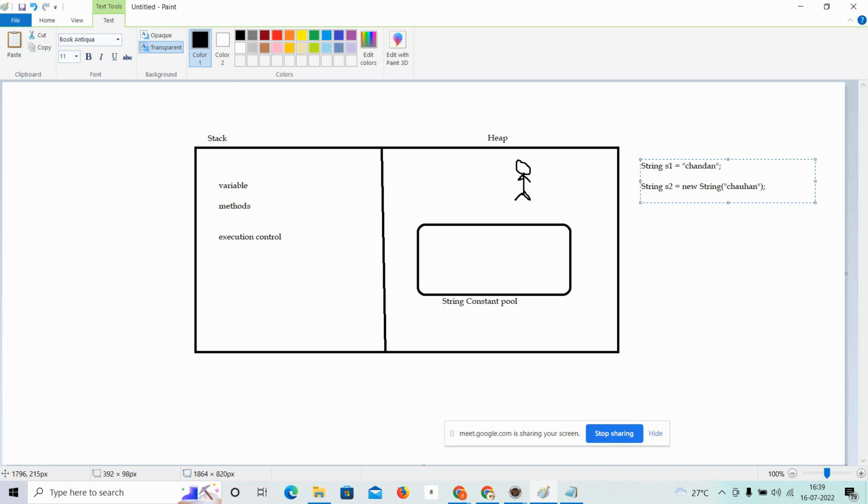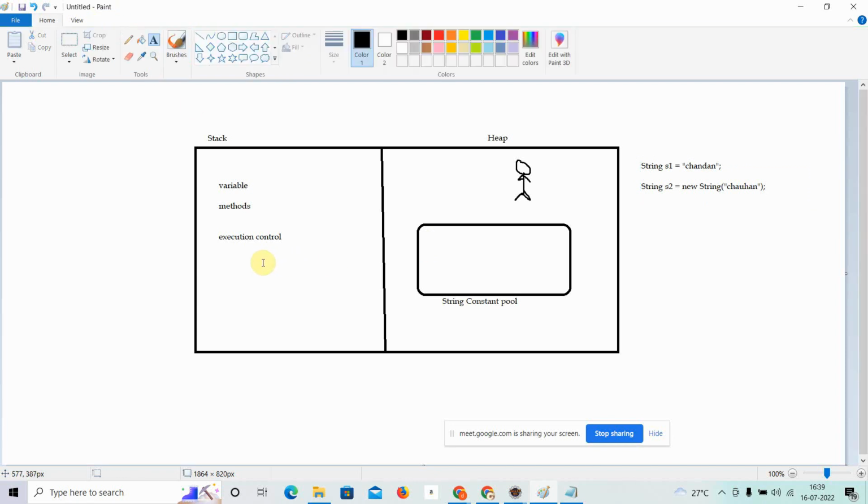But what will happen in the backend? When you create s1 is equal to Chandan, what will happen? It will directly go here, and s1 will be created over here.